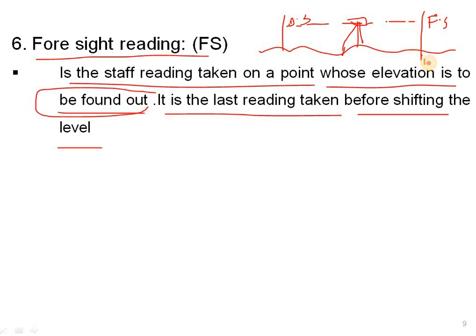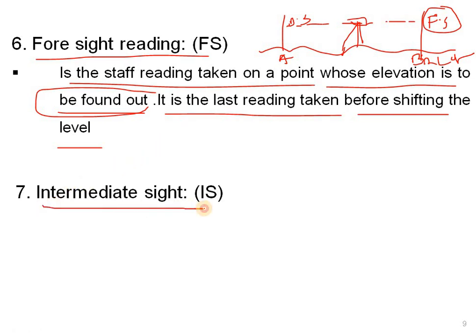Here also we will get the RL of another station. Suppose it is the RL of station point A, and this is the RL of B. If we want to know the elevation of this point B, we have to find out this one also. So at this point the FS will be required. It is the last reading taken before shifting the level.